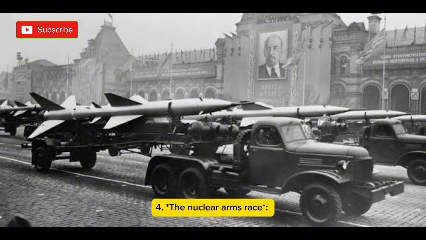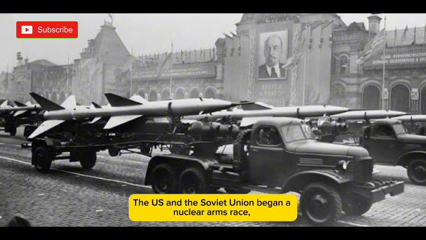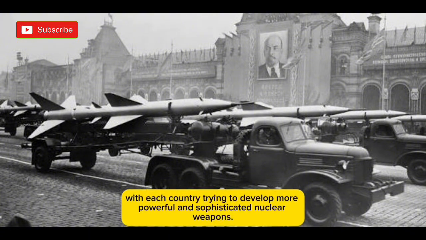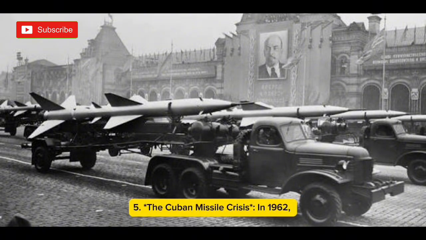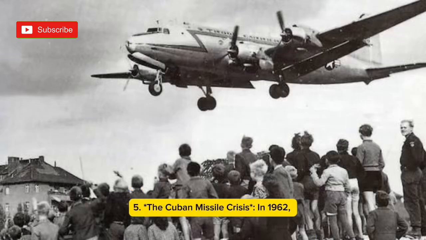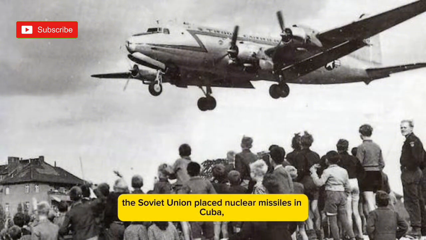The nuclear arms race. The US and the Soviet Union began a nuclear arms race, with each country trying to develop more powerful and sophisticated nuclear weapons. 5. The Cuban Missile Crisis. In 1962, the Soviet Union placed nuclear missiles in Cuba, which led to a major crisis between the US